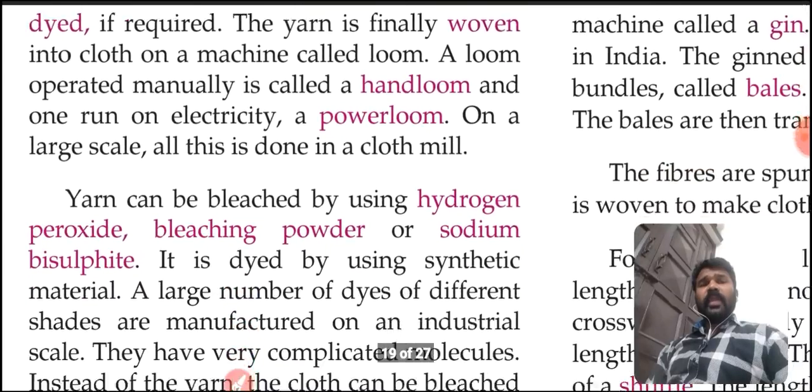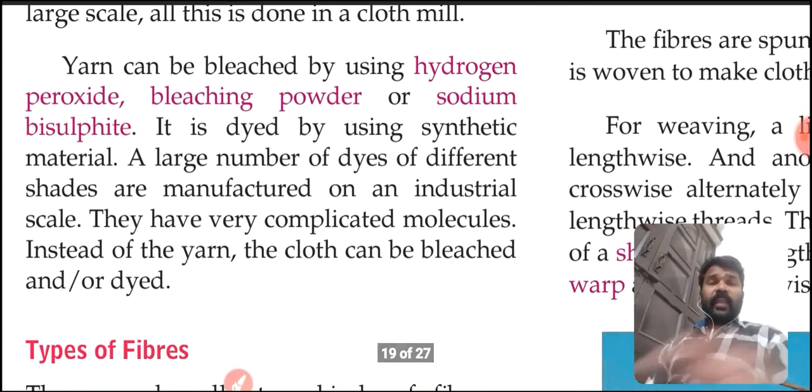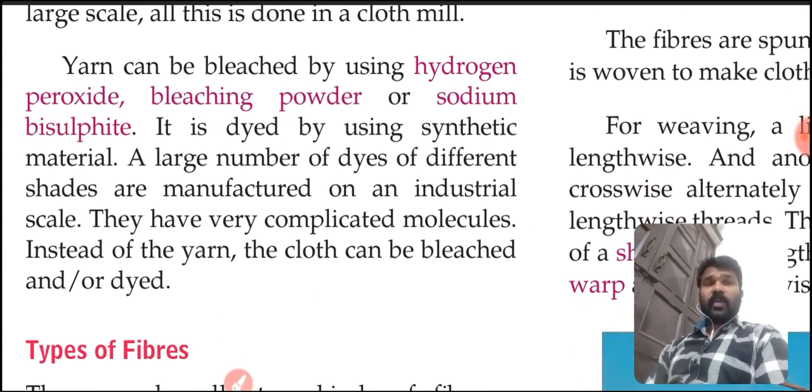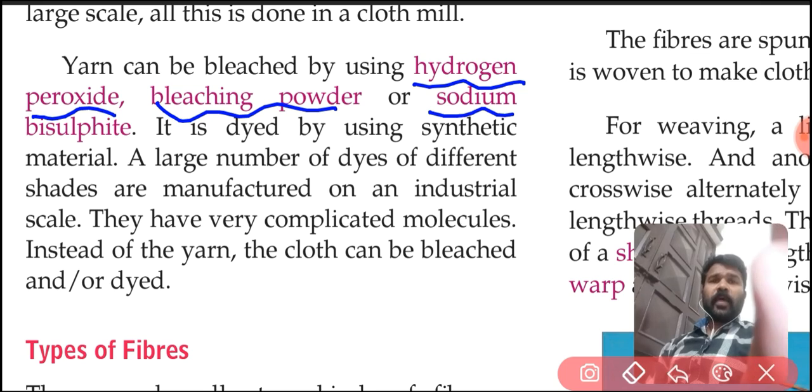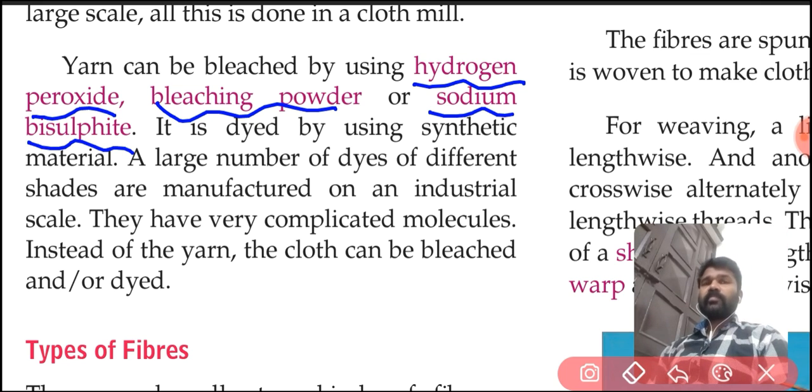Yarn can be bleached by using hydrogen peroxide, bleaching powder or sodium bisulfite. It is dyed by using synthetic material.